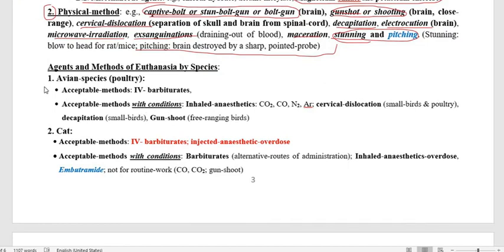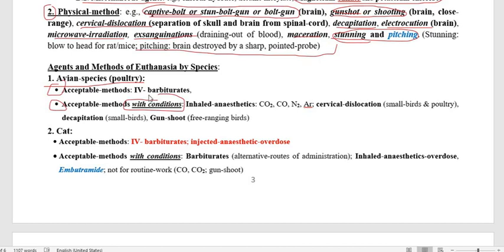If you go through the avian or poultry, in most of the species you have to see one method called the acceptable method, and the second one is acceptable with condition. Mainly we are using the acceptable method, and if that one is not available, then we have to go through the other way, acceptable method with condition.